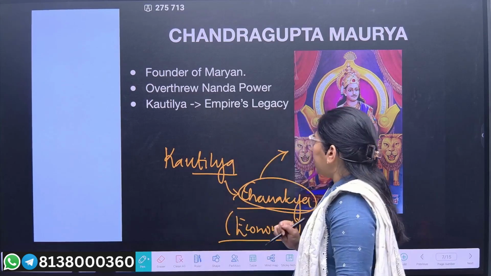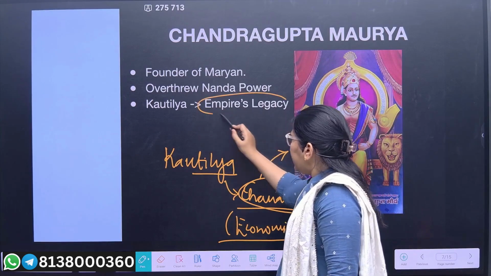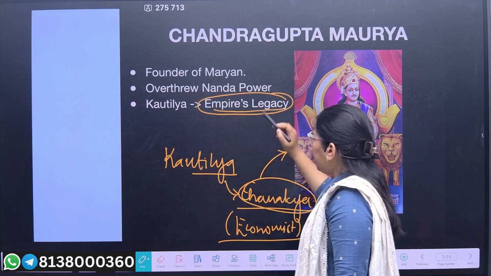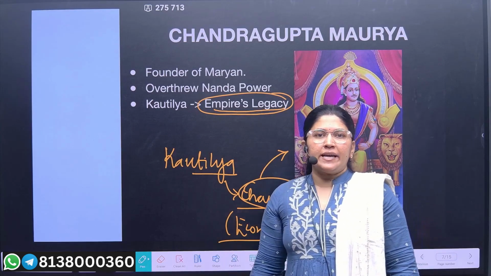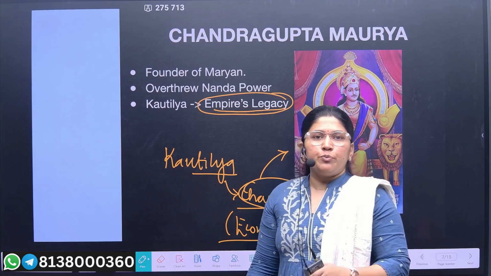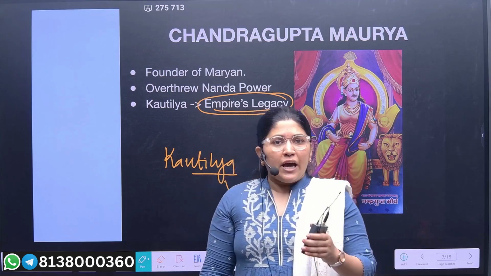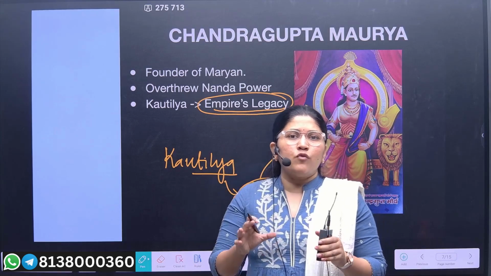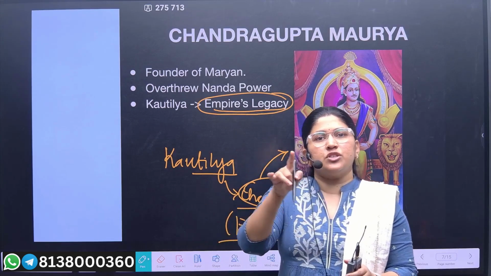Now this was the period when Kautilya would be running a whole empire's legacy: how the administration should be carried out, how the polity should be governed, how the economy should be governed, every plan was planned by Kautilya. But who was running the government? It was Chandragupta Maurya.